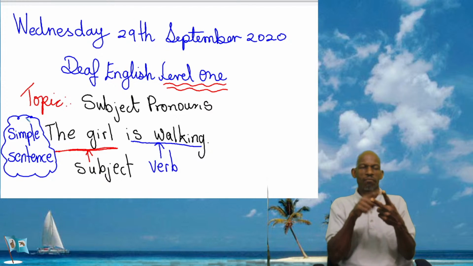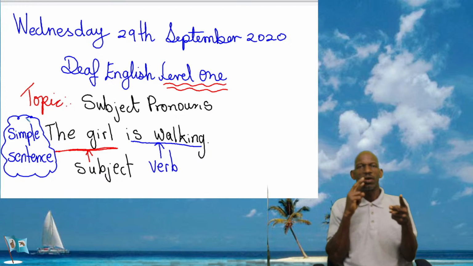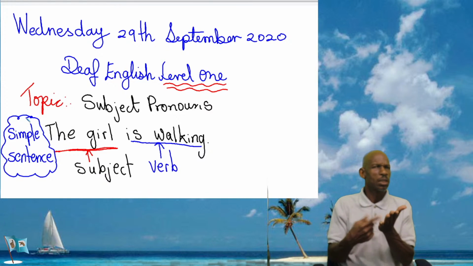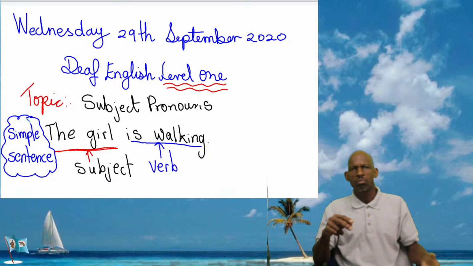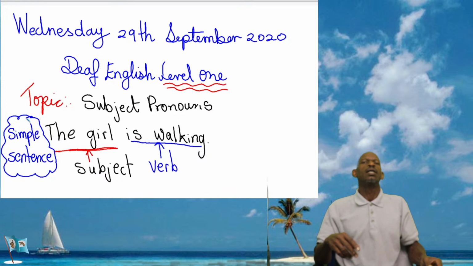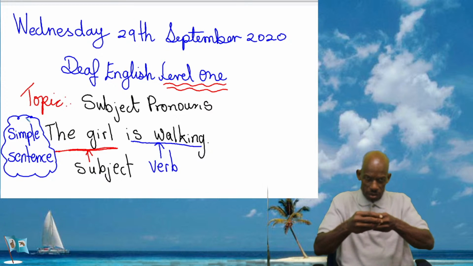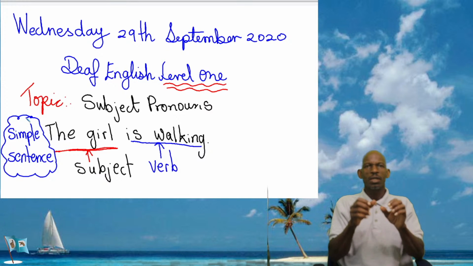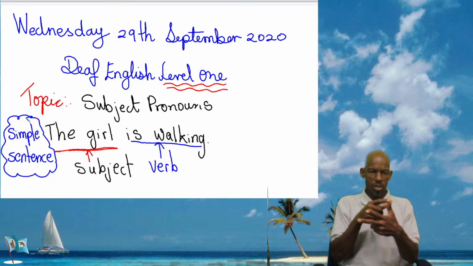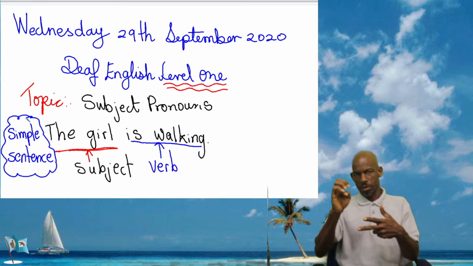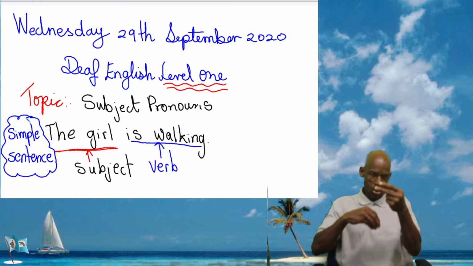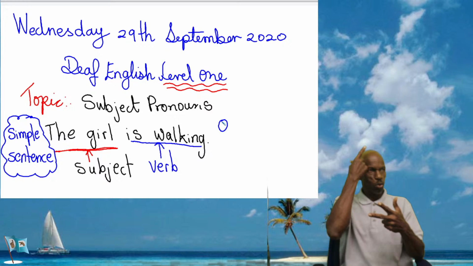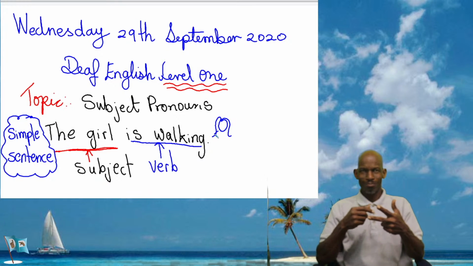And last time I introduced you to pronouns, and we said a pronoun replaces the subject. In this case, we're looking at subject pronouns. The subject pronoun will replace the subject in the sentence. So we are changing the girl. It's the same girl we're talking about. So I'm going to draw the girl.